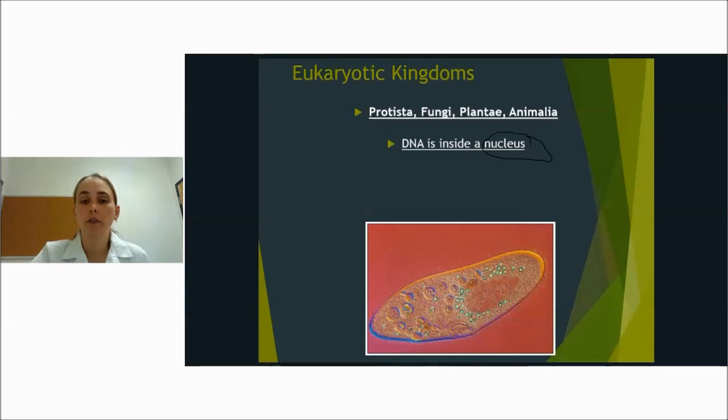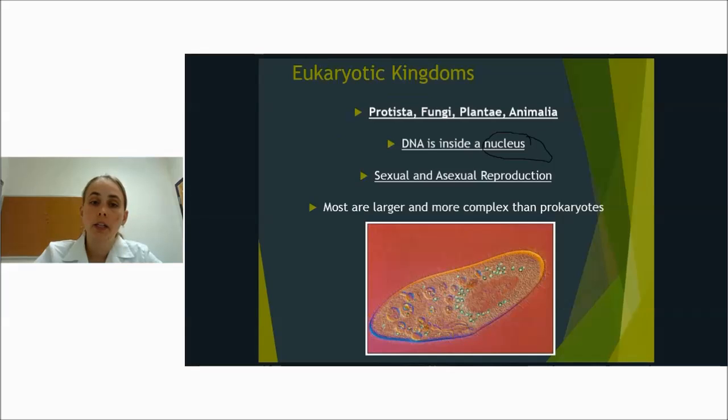That is different from any of the bacteria. They reproduce both sexually and asexually. It depends on which kingdom you're in. And most are going to be larger or more complex than prokaryotes. Even the unicellular organisms that are in eukaryota are going to be much bigger than bacteria.